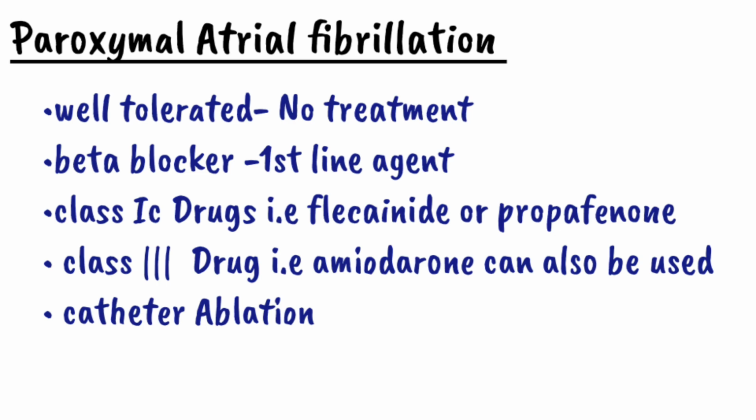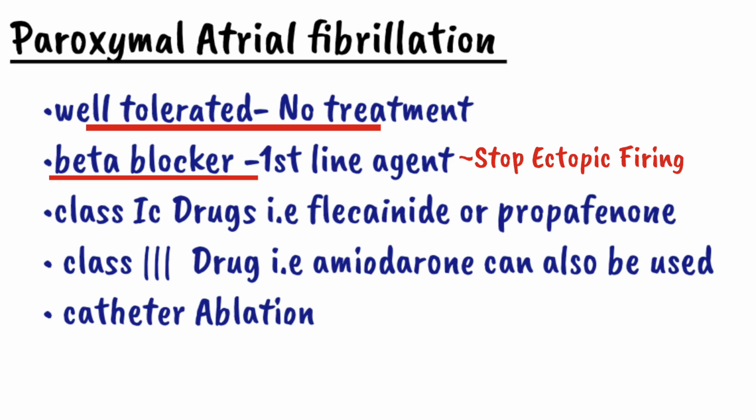Normally, paroxysmal atrial fibrillation does not require treatment. It is well tolerated and does not require any treatment. But when it presents with symptoms, the first line agent for the treatment of paroxysmal atrial fibrillation is a beta blocker. The beta blocker will stop the ectopic firing which causes atrial fibrillation. So it is the best initial drug for paroxysmal atrial fibrillation.